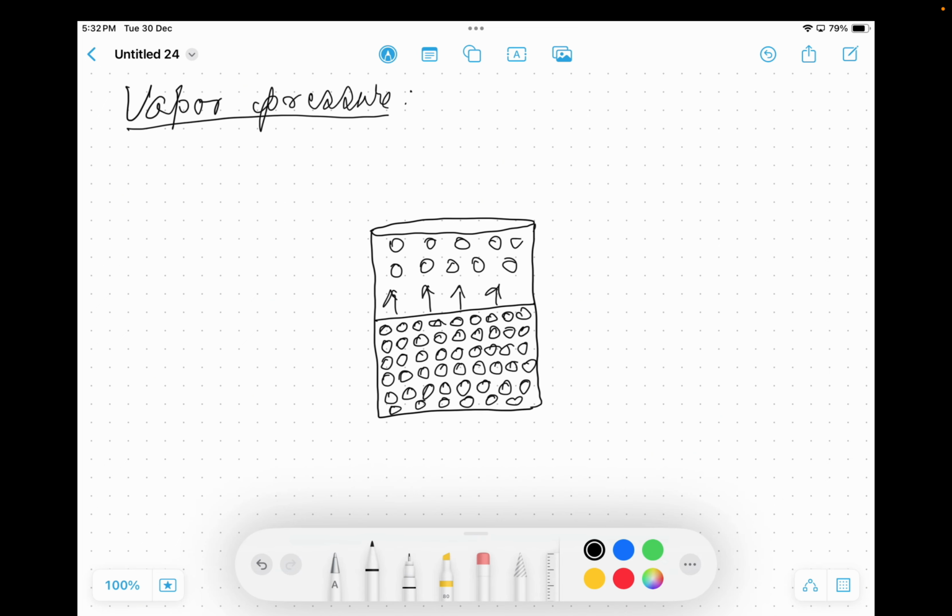Now, if the vessel is covered, the volume empty over the surface of the liquid is now fixed.